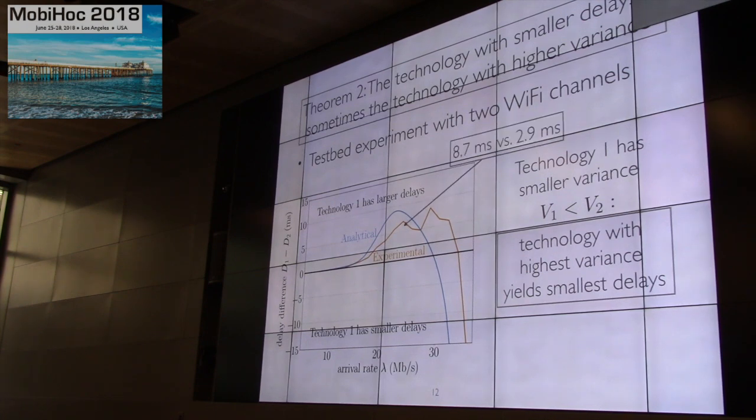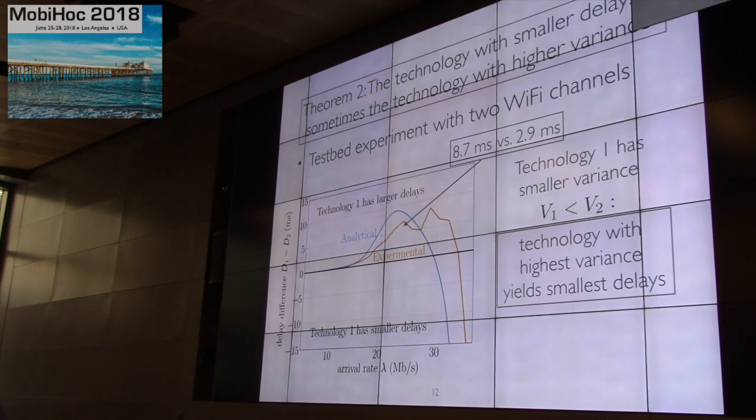How different are the variances? I don't remember, but it's something like 1.5. One is 1.5 higher than the other, something like that. And here, at 22 something megabit per second, the delay difference is actually quite significant. This is around 9 milliseconds versus around 3 milliseconds.